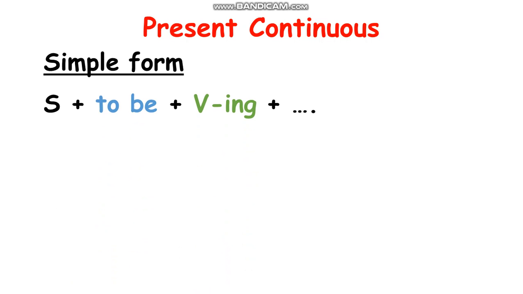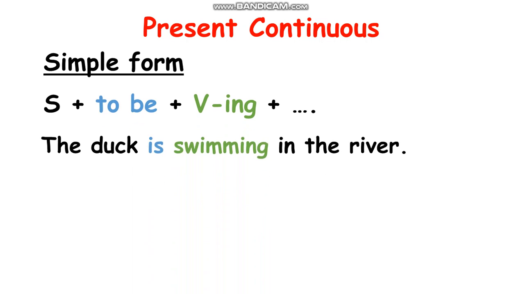Let's see the example: the duck is swimming in the river. Why do we use is swimming? Because the duck, we use with is, verb to be. And verb ing is swimming, see, swimming, we double m, right?